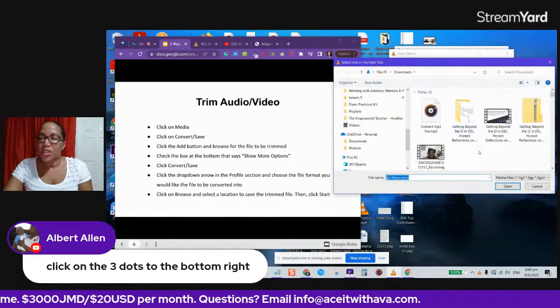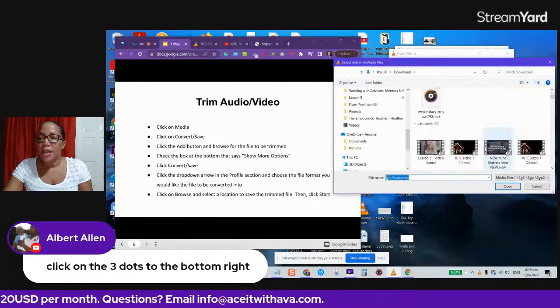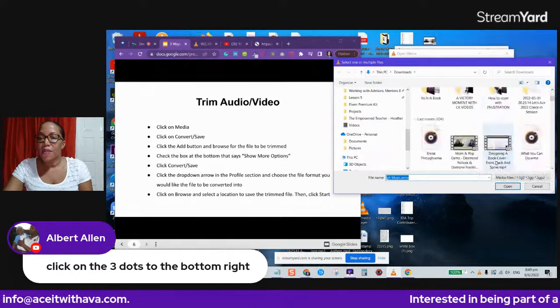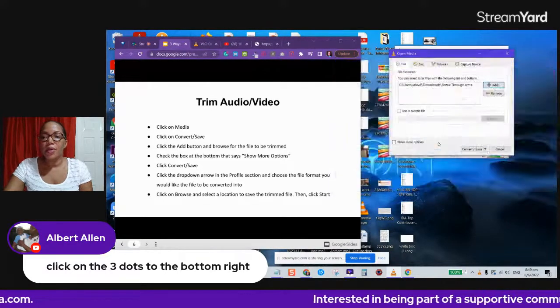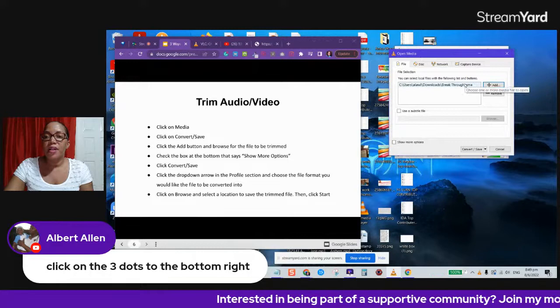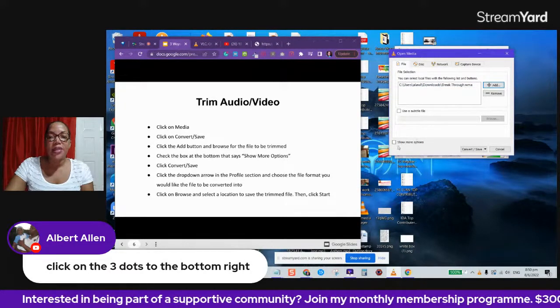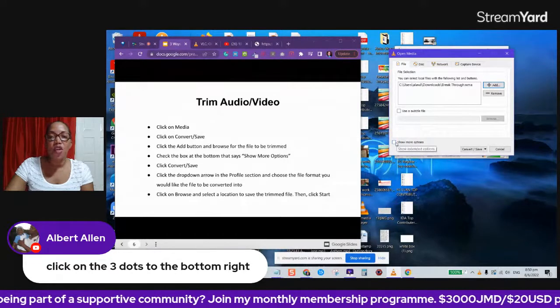Let me just choose my file again that I had earlier. Let me look for that file. Where are you, file? Let's click this one. All right, so this is an audio file and I want to trim it. So what I will do now is that there's an option here that says show more options.